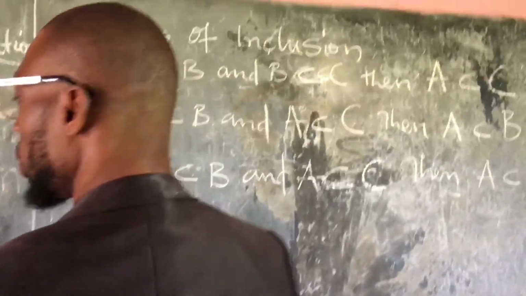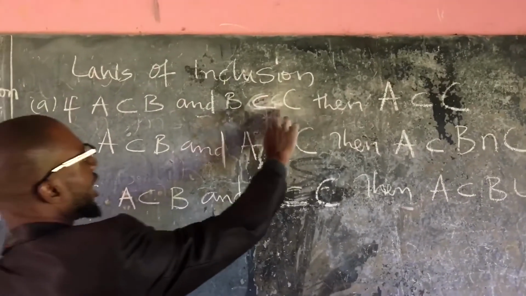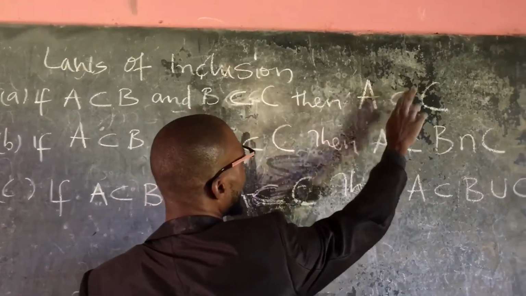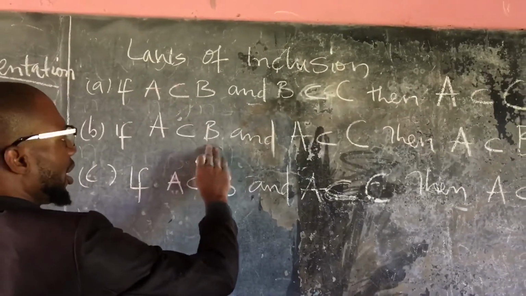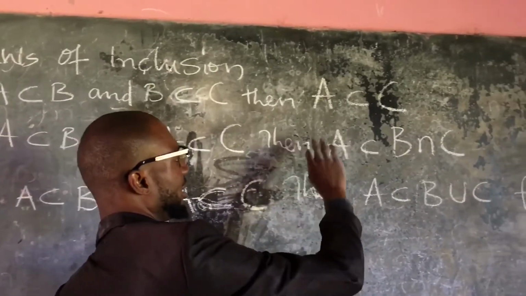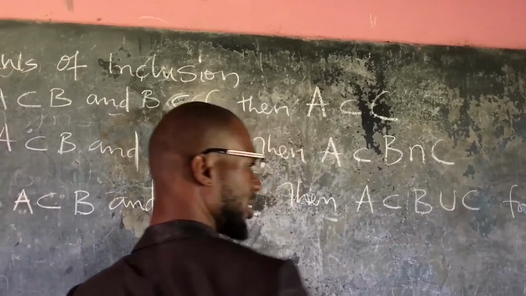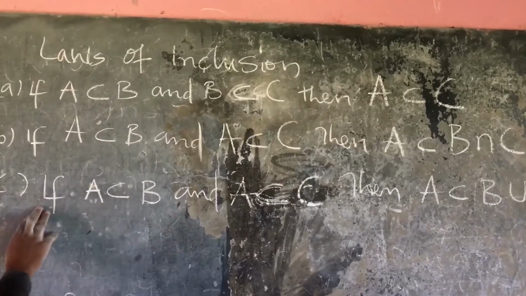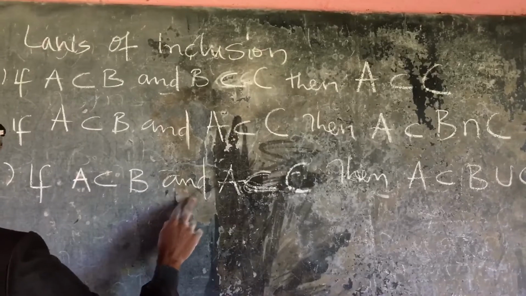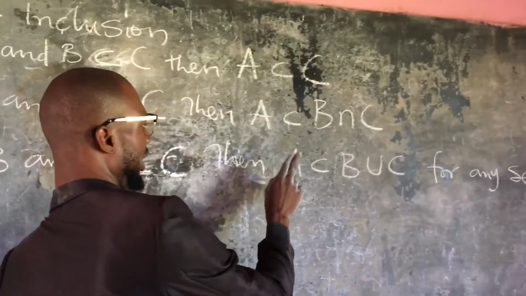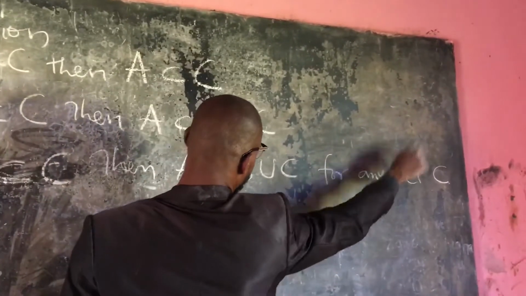These are the laws of inclusion. Law of inclusion says if A is contained in B and B is contained in C, then A is in C. A will be inside C. Say if A is inside B and A is inside C, then A is supposed to be inside B intersect C. And then if A is inside B and A is inside C, then A is supposed to be inside B union C for any set C.